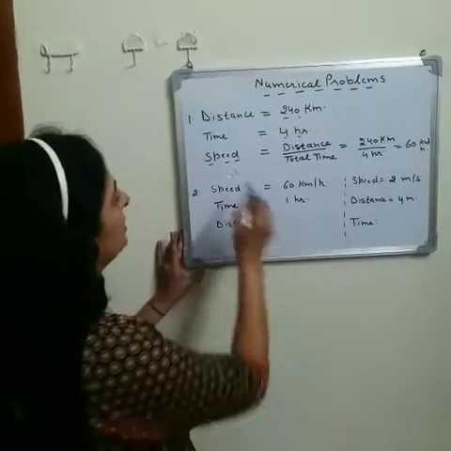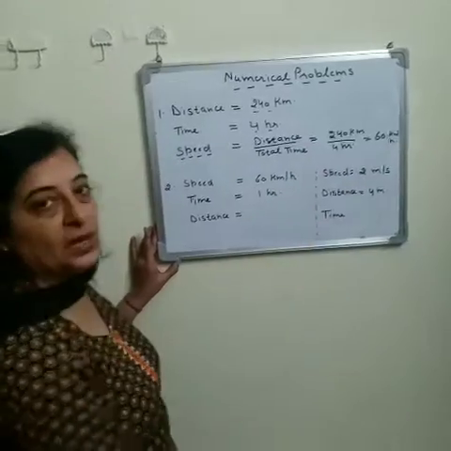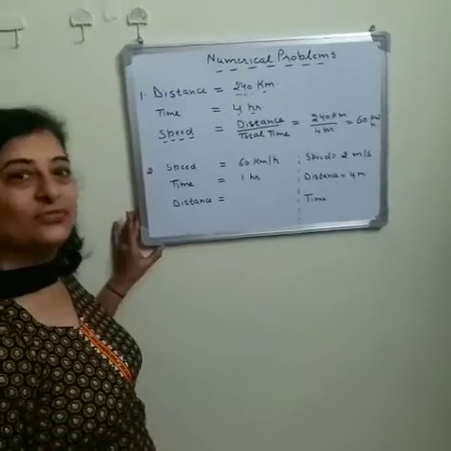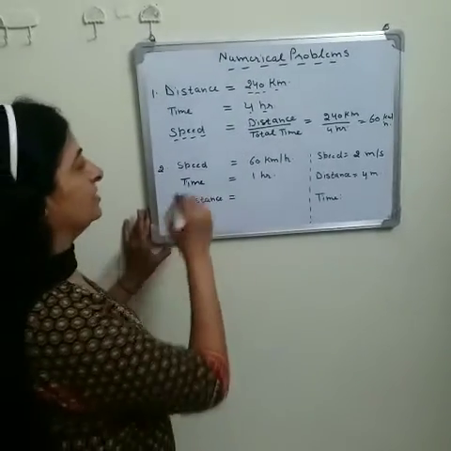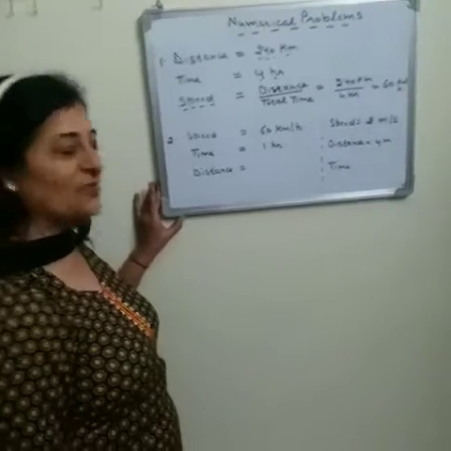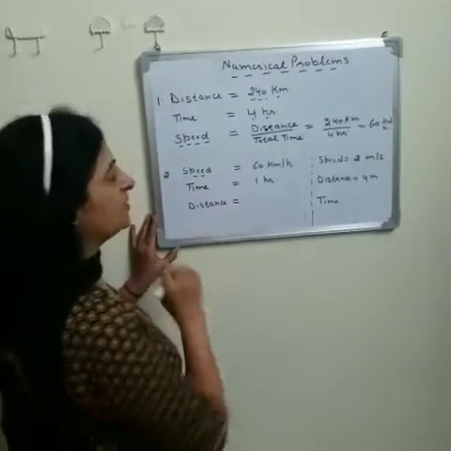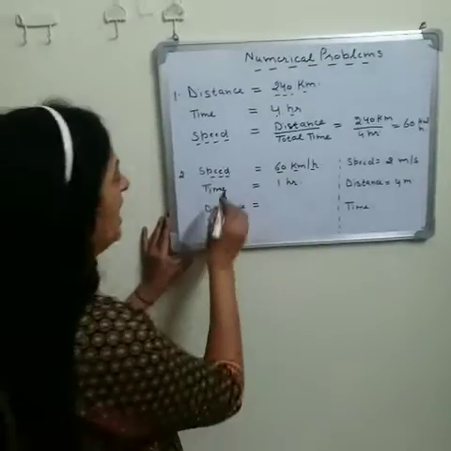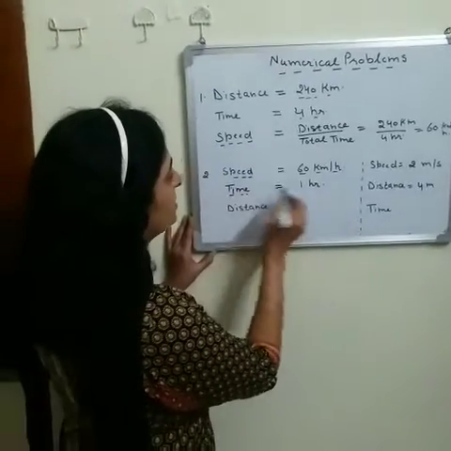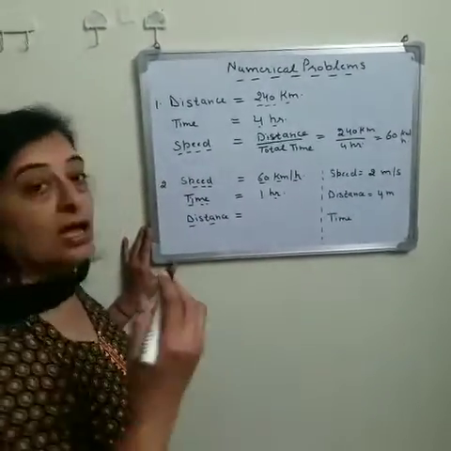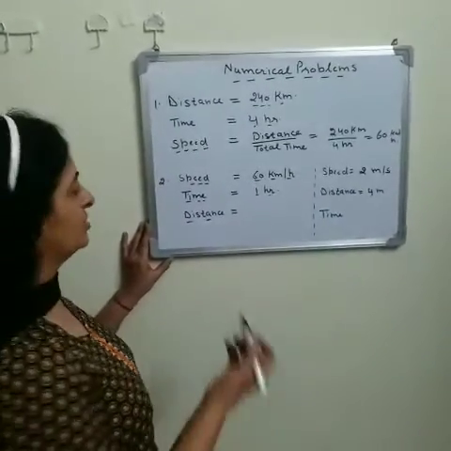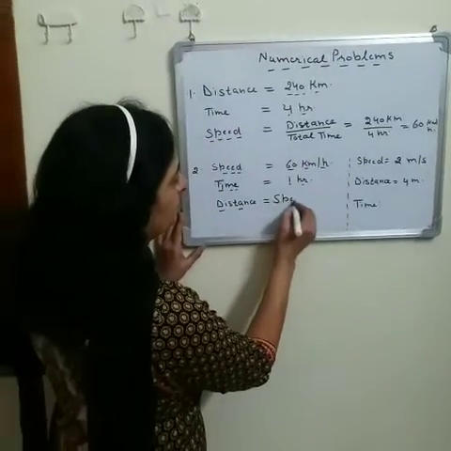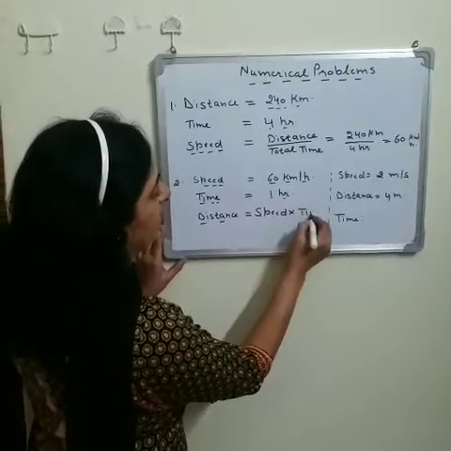Is it clear? So with a speed of 60 kilometers per hour, a train can cover the distance of 240 kilometers in 4 hours. Now again there is a problem for you. Are you ready to solve it? Yes. Here the speed is given. The speed of an object is 60 kilometers per hour, and the total time is 1 hour. We have to find out the distance covered by the object. As you know, to find the distance, it is speed multiplied by the total time taken.